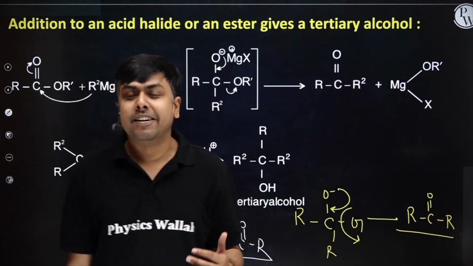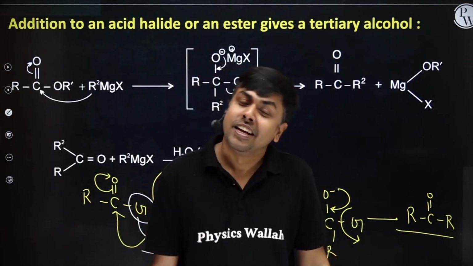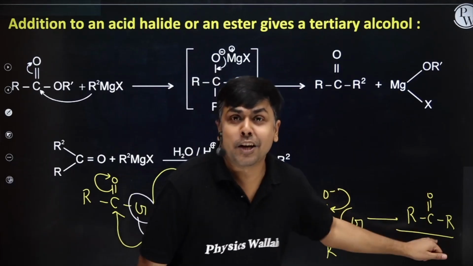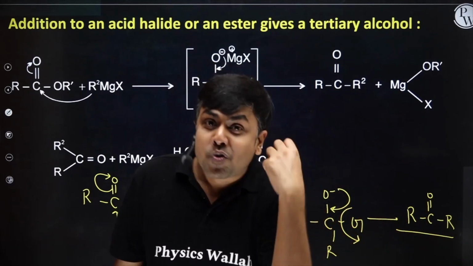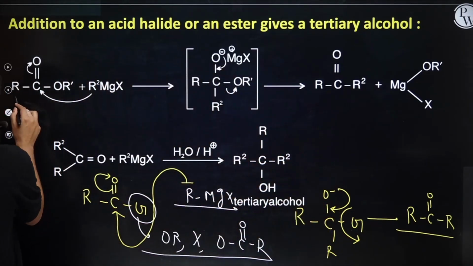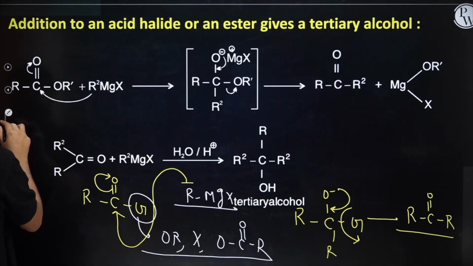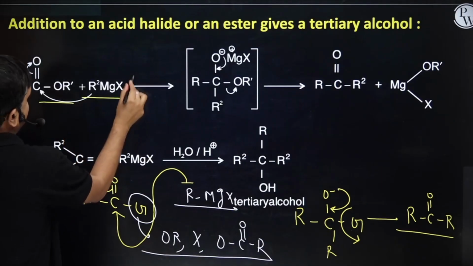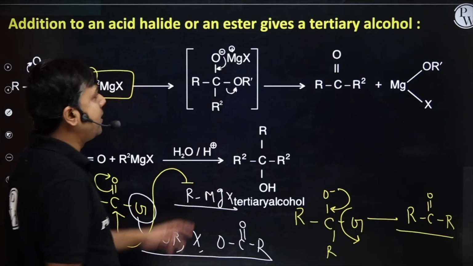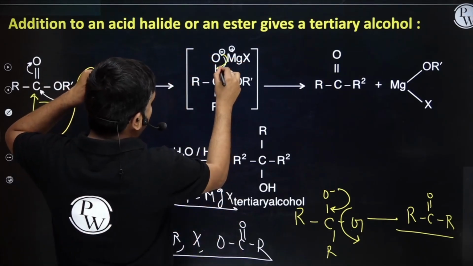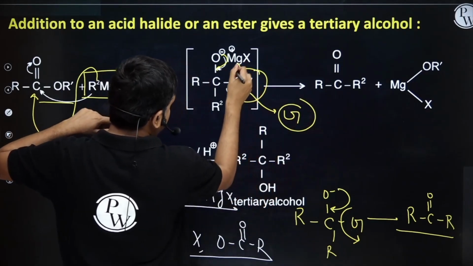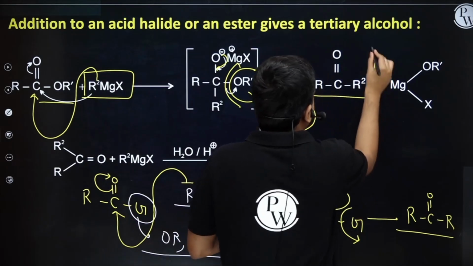So if I am having an acid derivative and it's treated with Grignard, the first product which I am going to get is a ketone. Now this ketone on further reaction with Grignard is going to form a 3-degree alcohol. You can see here also I am having an ester, right students? This ester is treated with Grignard R2MgX. This R2 is attacking over here. I am having the formation of an intermediate. The O negative is delocalizing back. This is the leaving group G. This G will get departed. I will have the formation of a ketone.